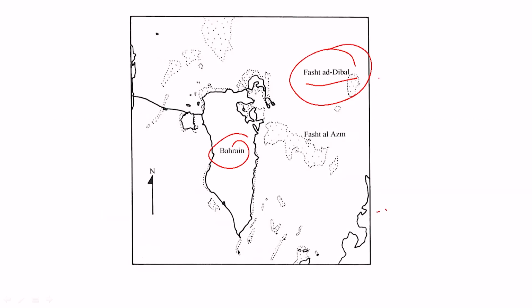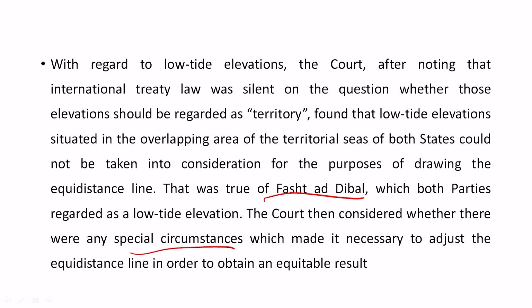So here we see the map of Fasht ad-Dibal, and this is the low tide elevation. If we consider this for the purpose of equidistance line, firstly we need to understand to which country it belongs, and then the question arises whether the equidistance line drawn between Bahrain and Qatar should go like this, or should exclude this portion and simply we draw the line like this. So it has excluded, it has not covered the low tide elevation for the purpose of considering the equidistance line.